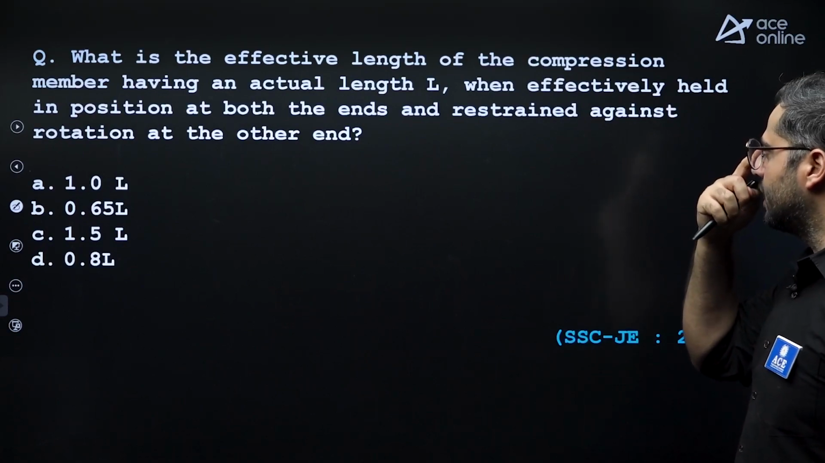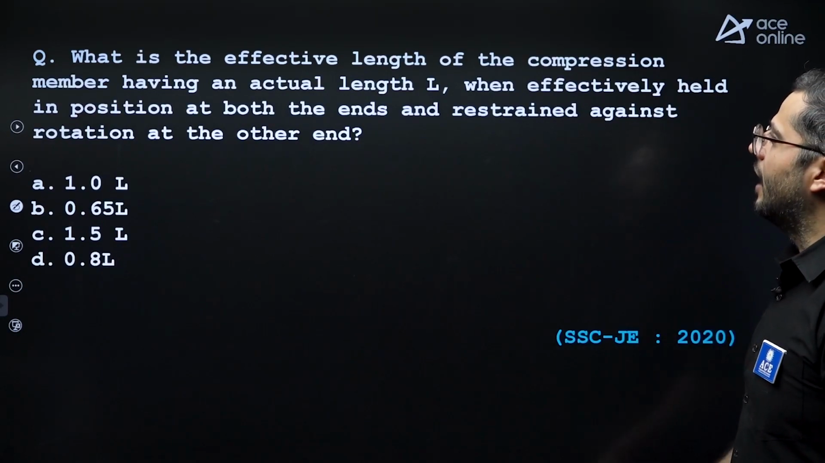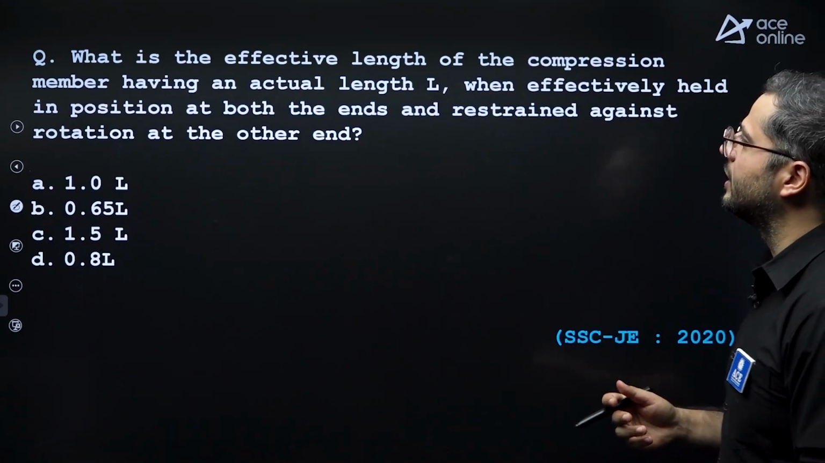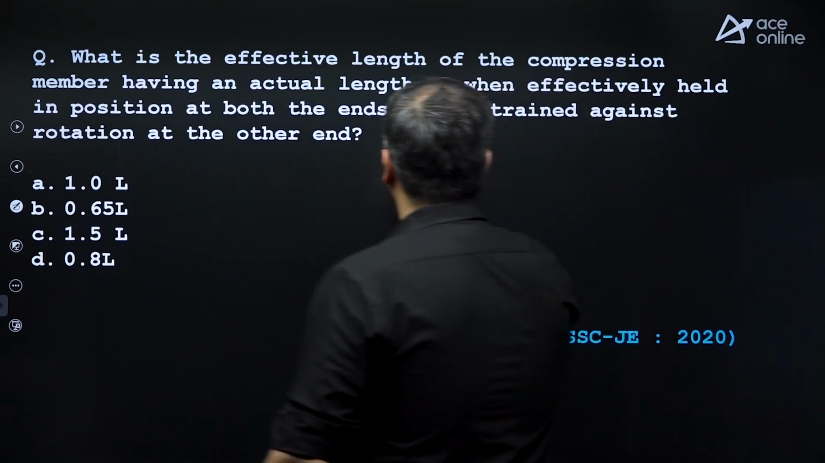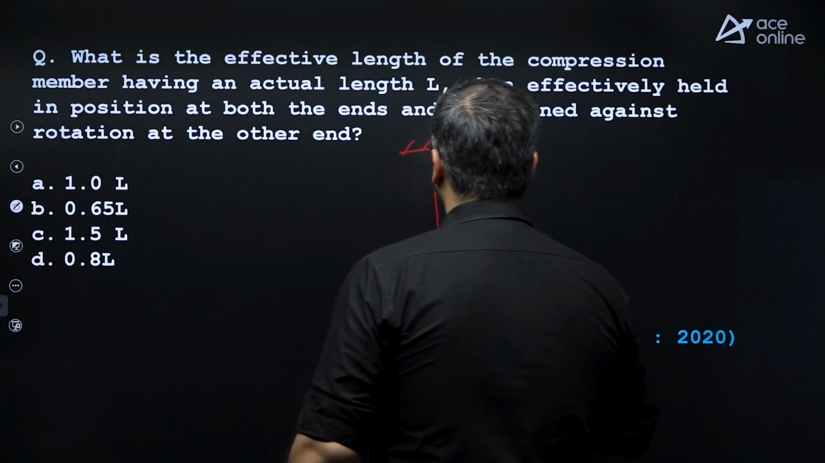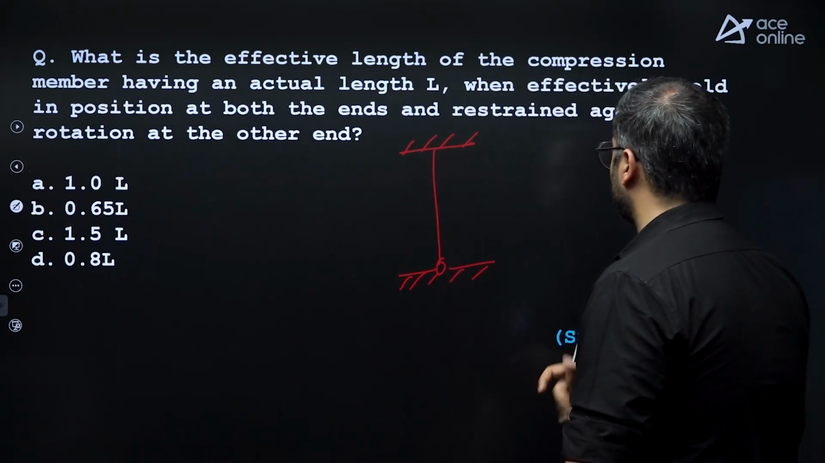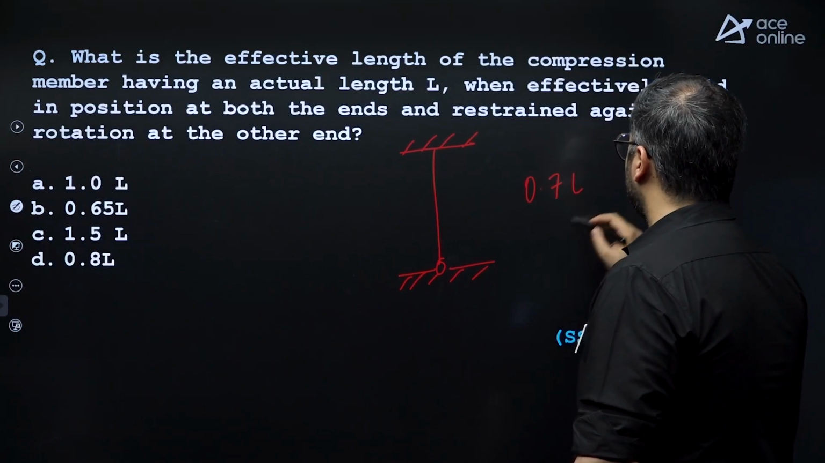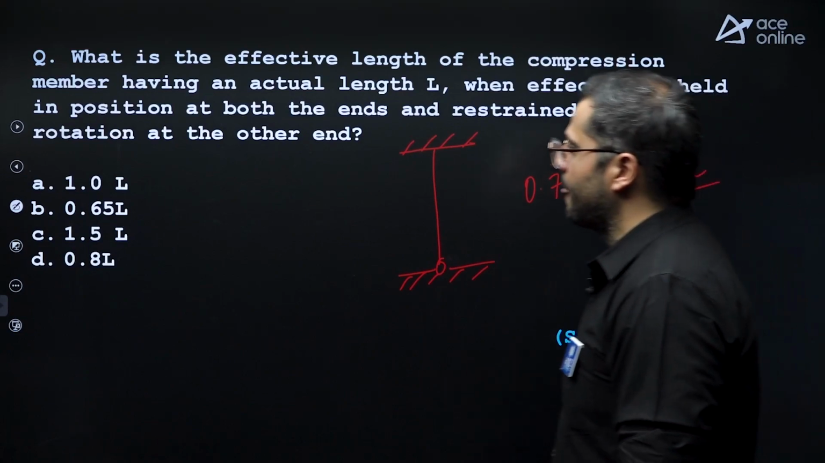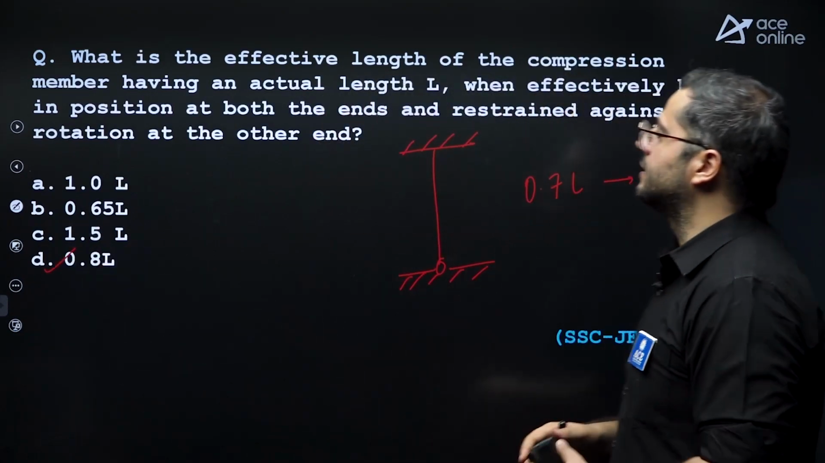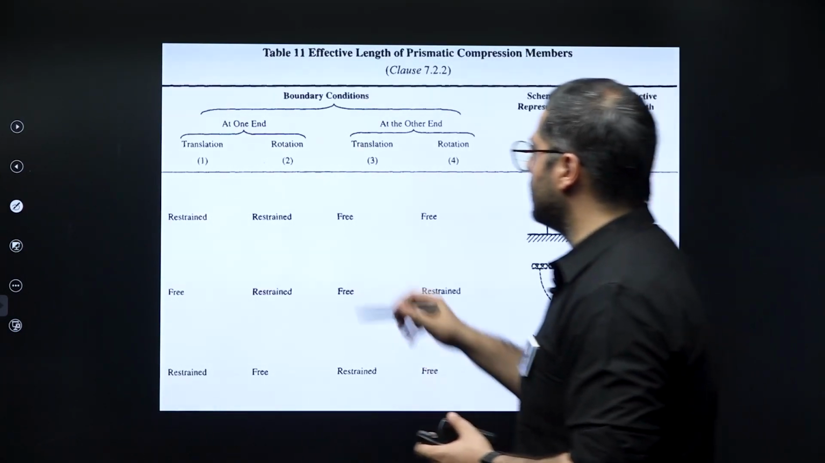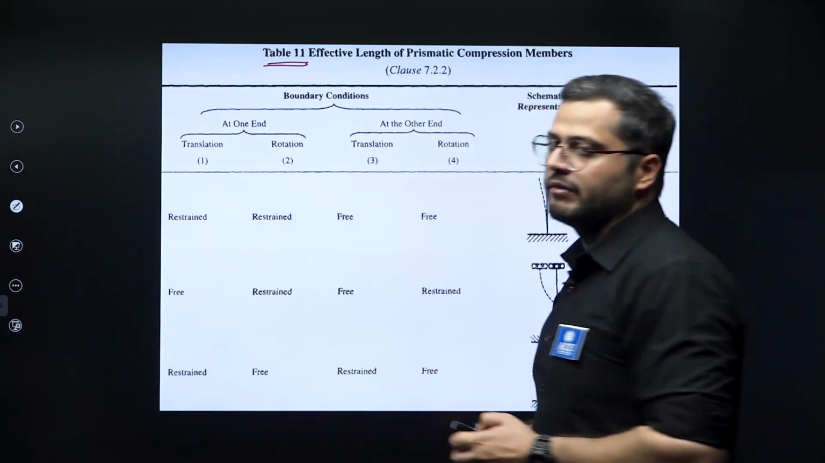What is the effective length of the compression member having actual length L when effectively held in position at both ends and restrained against rotation at the other? That means one end is fixed and another end is hinged. In this particular case, theoretically it is 0.7 times L, and as per the IS code it is 0.8 times L. Option D is correct over here. Right. This is the IS code provision, table number 11 you can refer for effective length.